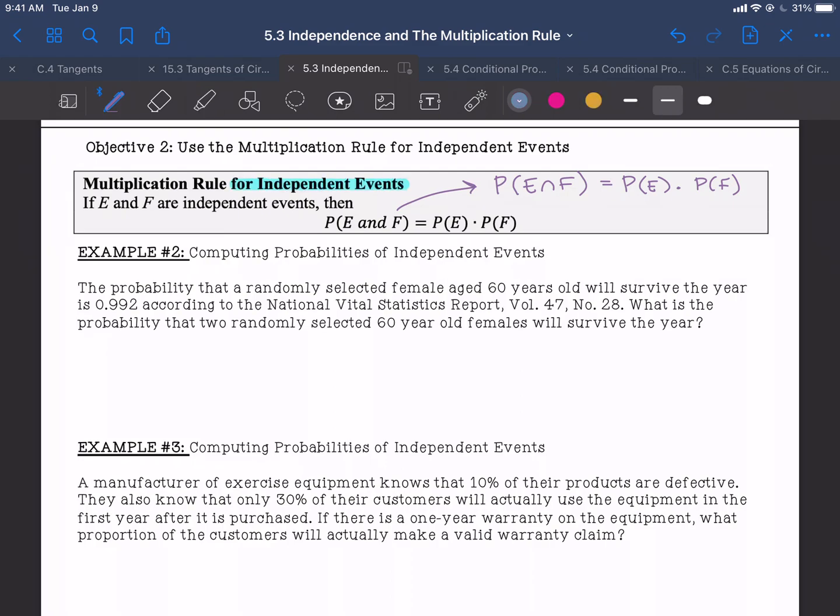Okay? So, example 2, the probability a randomly selected female aged 60 years and older will survive the year is 0.992 according to the National Vital Statistics Report. What is the probability that 2 randomly selected 60-year-old females will survive the year? Okay, well, they're randomly selected, so they are independent.